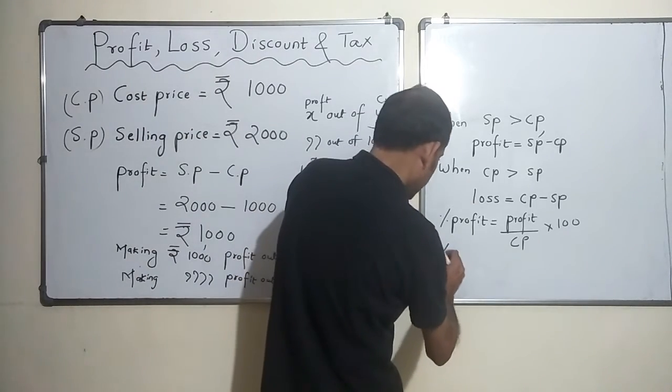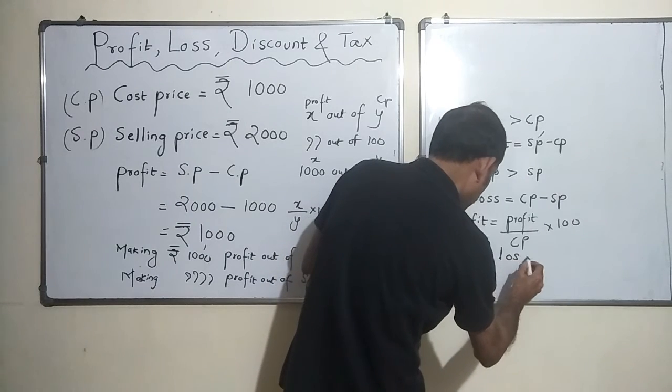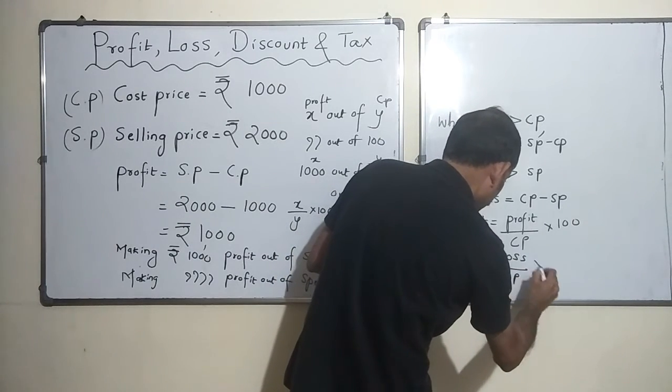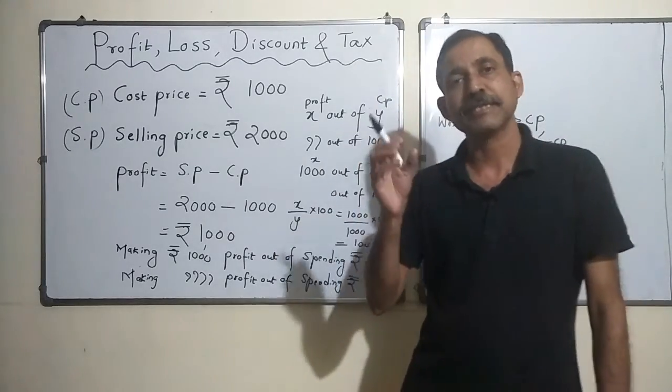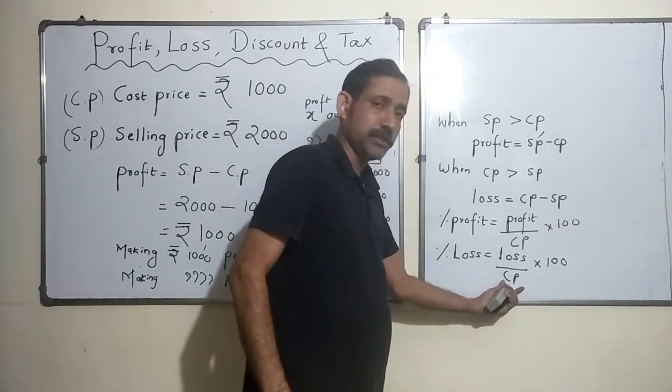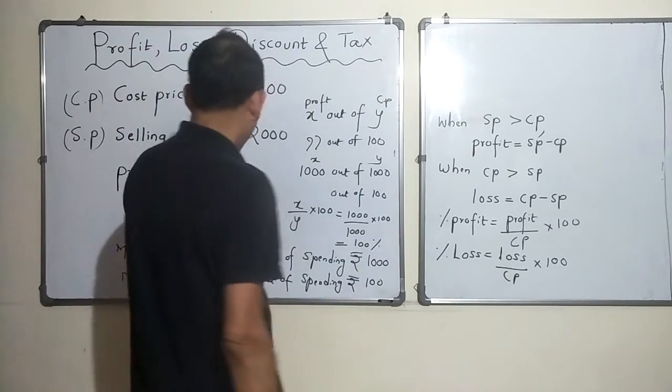This is how I derived it for you so that you understand. Similarly, loss percentage is equal to loss by CP into 100, right? All profit percent, loss percentage are always calculated on the cost price, right? So that is what the story is. Okay. So that is good.